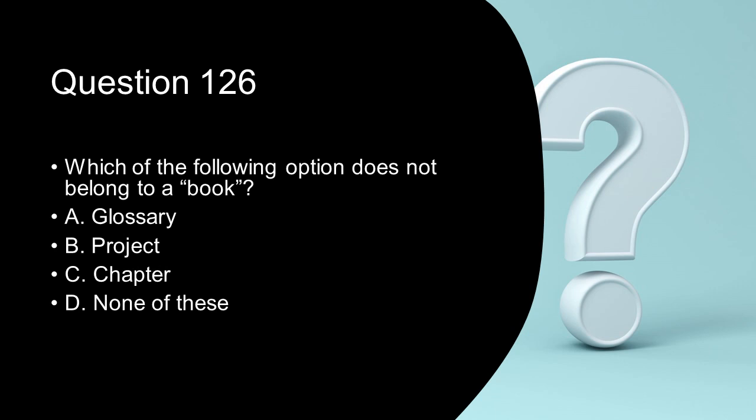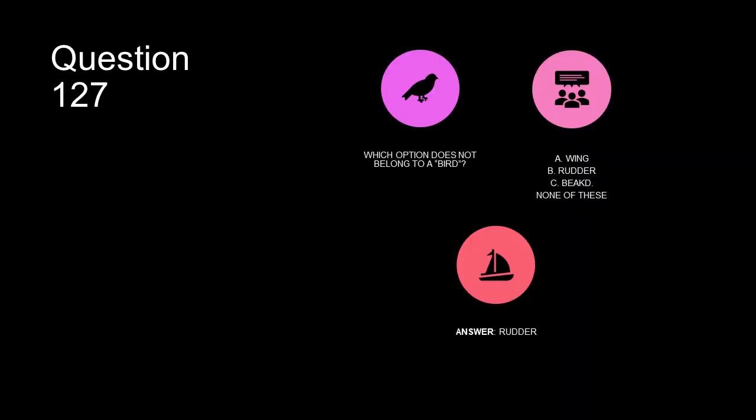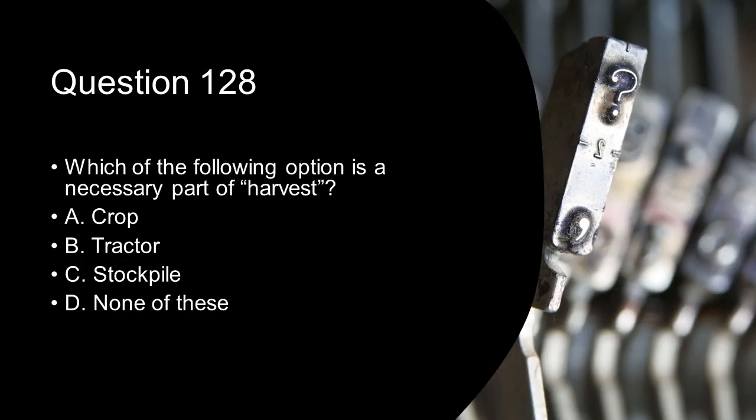नेक्स्ट क्वेश्चन इज विच ऑफ द फॉलोइंग ऑप्शन डज नॉट बिलोंग टू अ बुक? प्रोजेक्ट. Which option does not belong to a bird? Rudder. Which of the following option is a necessary part of harvest? Crop.